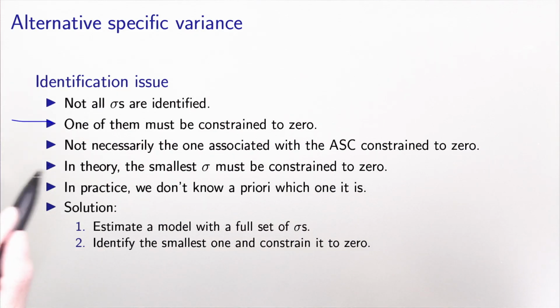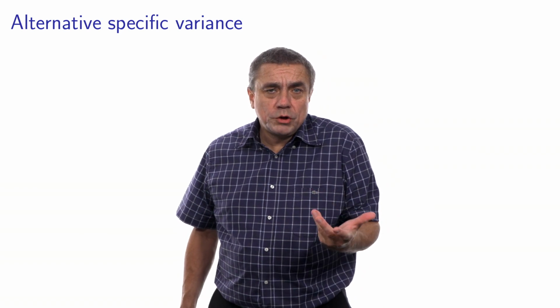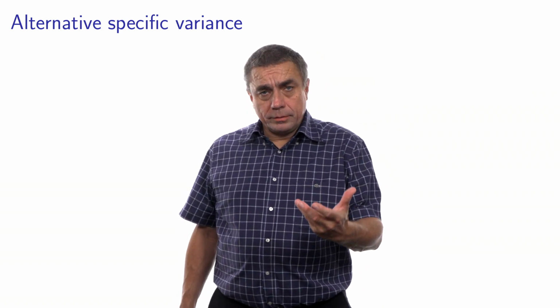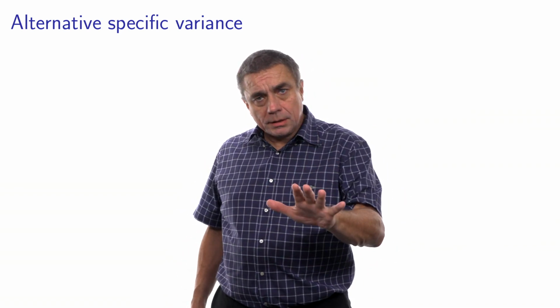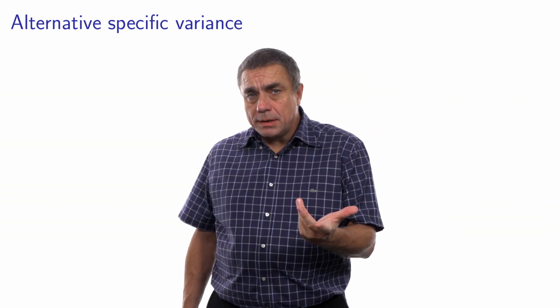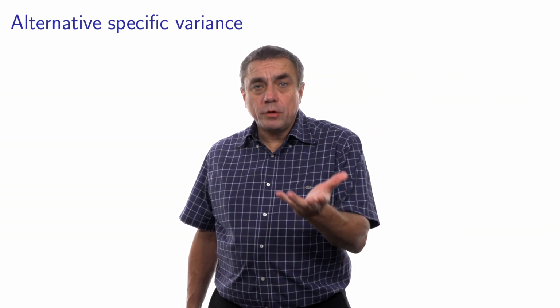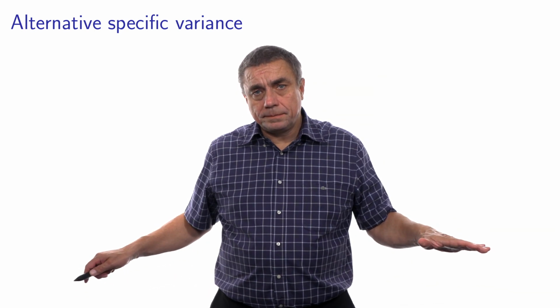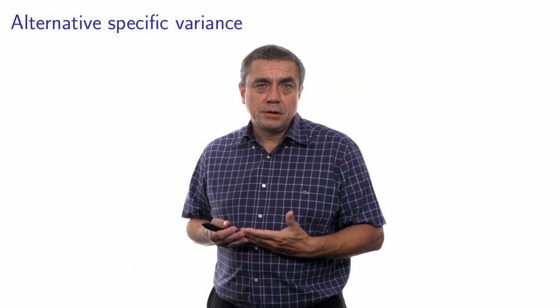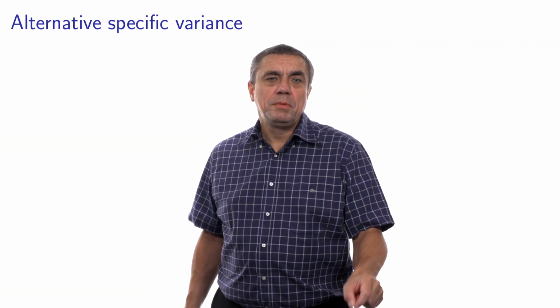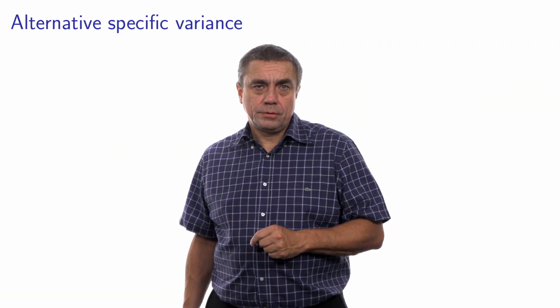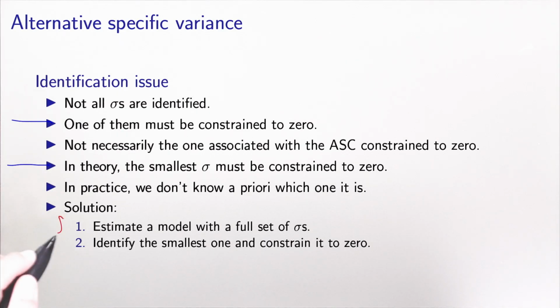So in theory, we need to normalize to 0 the smallest of the sigma. The problem is that we don't know which one is the smallest, right? So before estimating the parameters, we have no clue about the value. So the trick is the following. You first estimate a model which is overspecified, so that contains all the sigmas. Then you observe the estimated value, you identify the smallest one, and you constrain it to 0 before re-estimating all the parameters. So this is the solution which is proposed here.